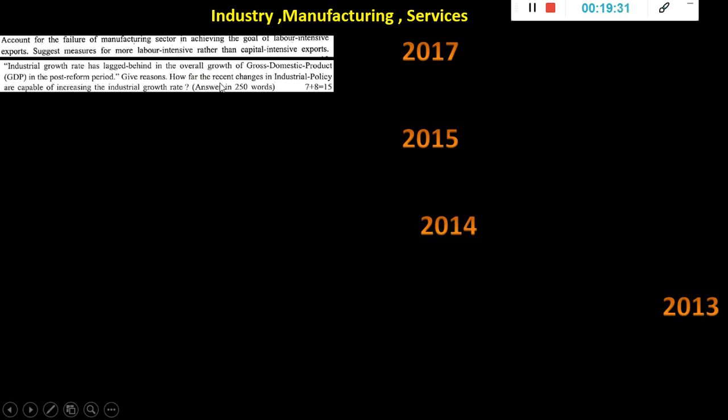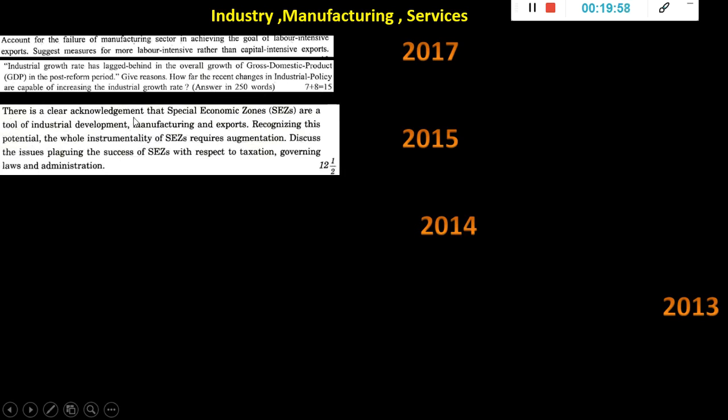So if you see, at that time the mark distribution was like this. They used to give 7 plus 8 or 10 plus 5. So you have to write accordingly. Okay, if you write the first part of the answer with a lot of points and the second part with just 2 lines, obviously you will not get the marks. Because however much you write for the first part, how much can they give maximum? Out of 7, they give only maximum 3 or 4. So if you write it the other way, it will not work. So please see to it that if a split up is given, they want you to write more for the second part. Okay.